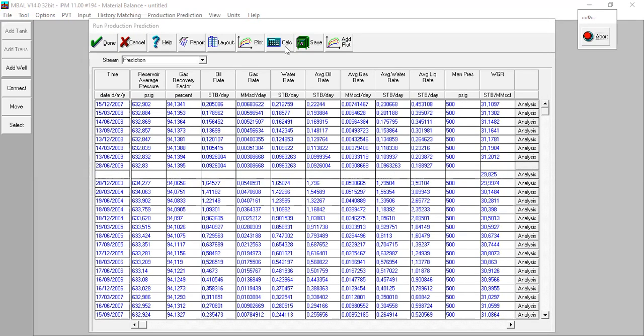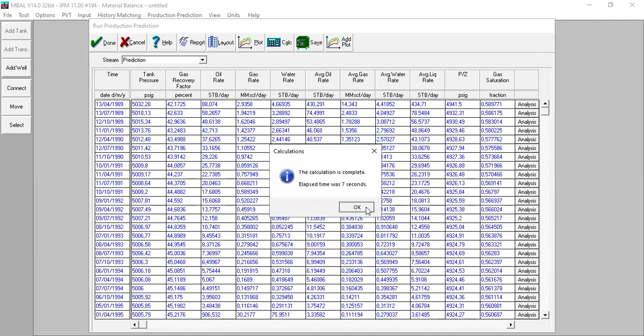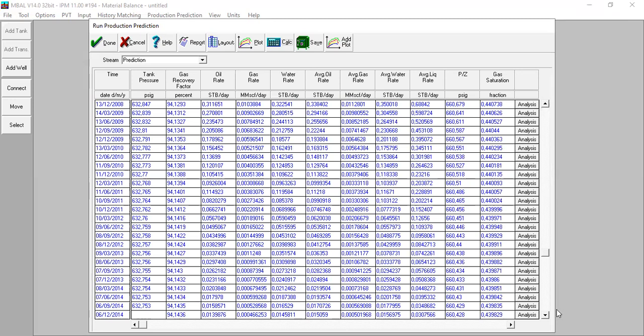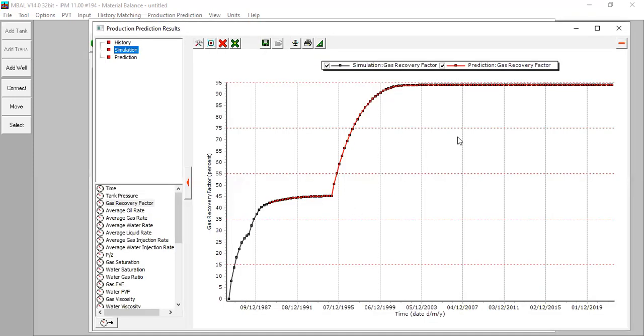What will happen? Now you can see the gas recovery factor is increased significantly to 94. You can see if you lower down the wellhead pressure, you can increase the gas rate. Plot, you can see. That's why if you want to extend the production, then the wellhead pressure should be lowered down to minimize the back pressure.